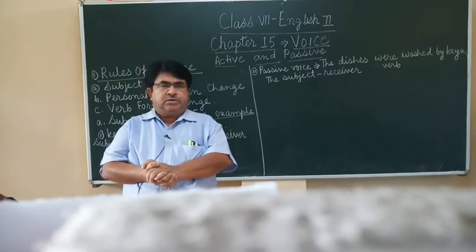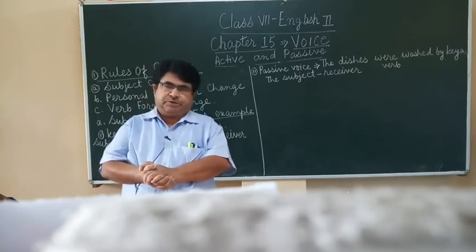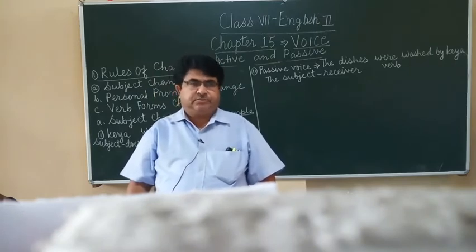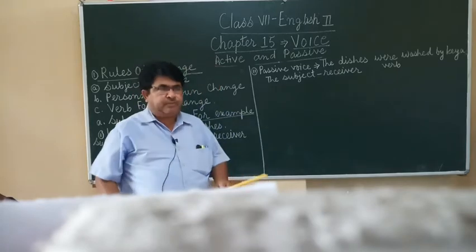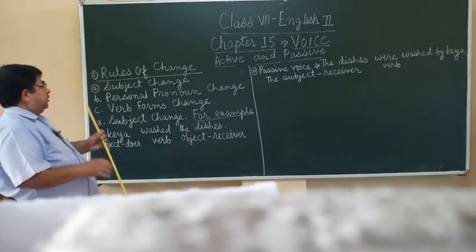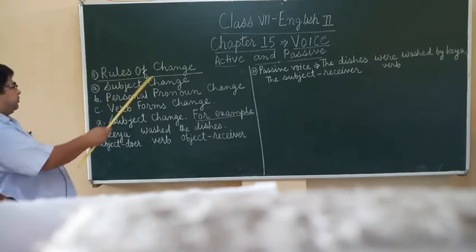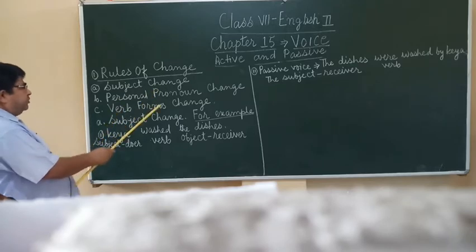There are some rules of changing from active voice to passive voice. They are: first, subject change; second, personal pronoun change; third, verb forms change. As we have given here, rules of change: subject change, personal pronoun change, verb forms change.